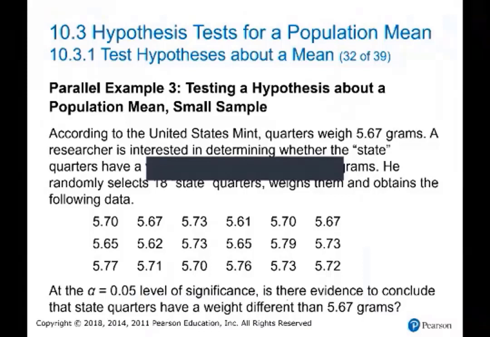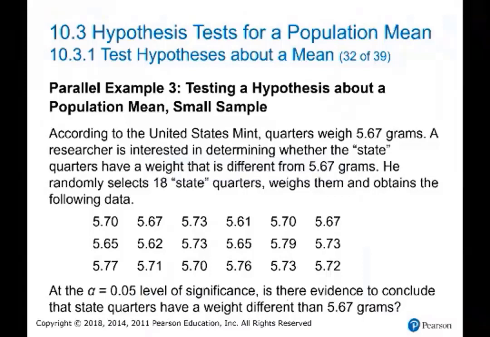Let's test a hypothesis about the mean when we have a small sample. Small sample means smaller than 30 observations. According to the United States Mint, quarters weigh 5.67 grams. A researcher is interested in determining whether the state quarter has a weight that is different from 5.67.